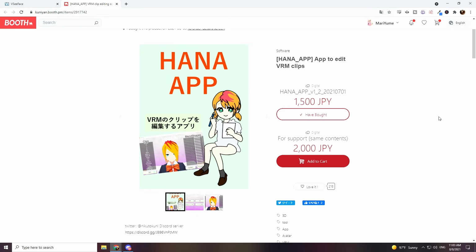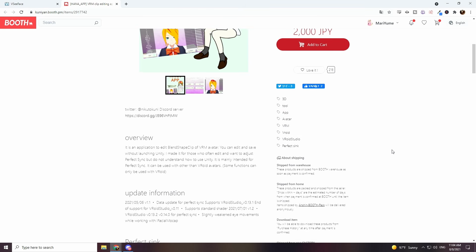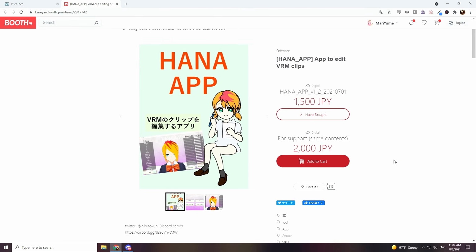To get perfect sync for your model without needing to know anything about Unity or really having to do any programming at all, you want to go on Booth and download the Hana app. It costs $15, but it's totally worth it because the other version that you used to have to do would require you to actually know Unity. This is literally just an application that you can click on and it does it all for you.